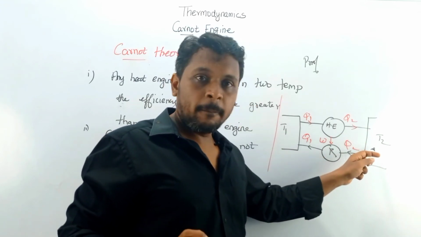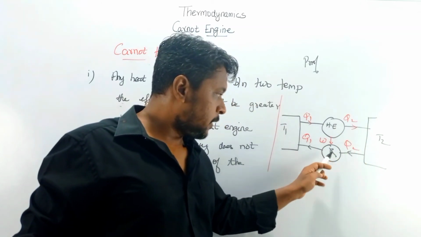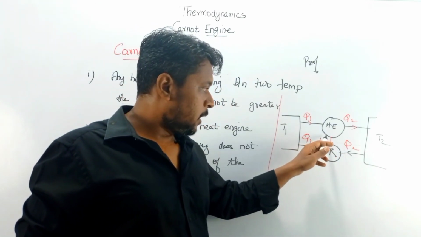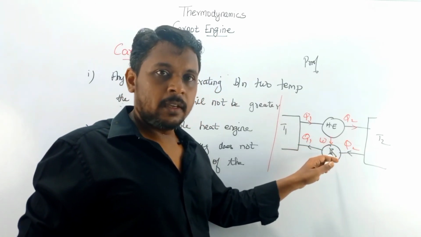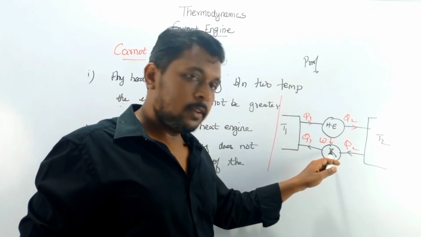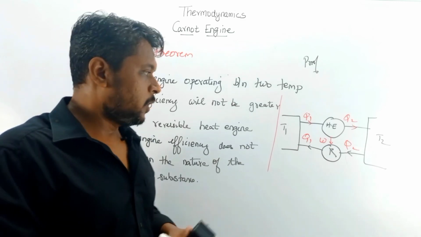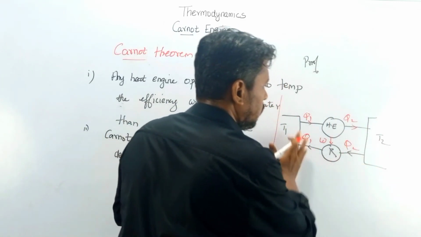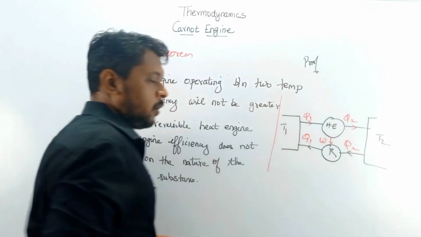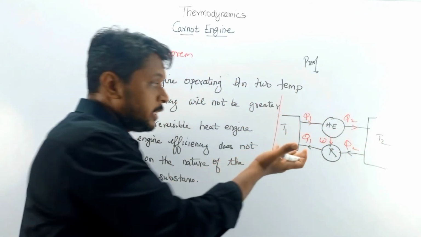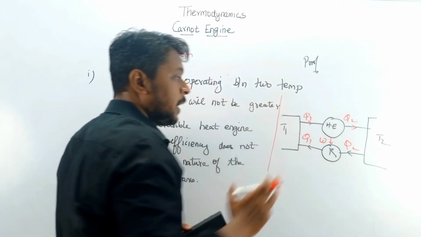This Q2 is given to this refrigerator. This refrigerator absorbs this heat Q2, and by getting this work input, it releases the heat Q1 to the hot reservoir. So there is no wastage at all. From this we can say that the arrangement looks like an ideal engine.